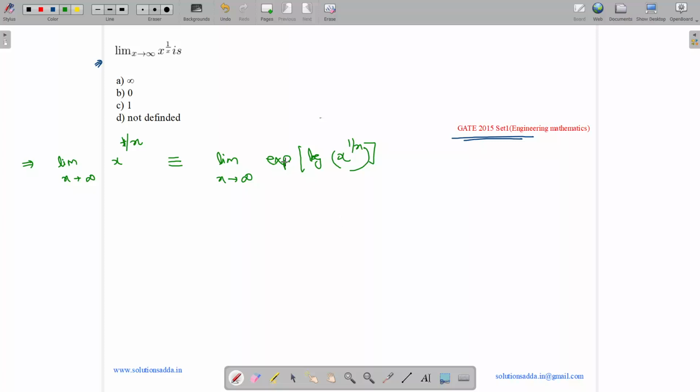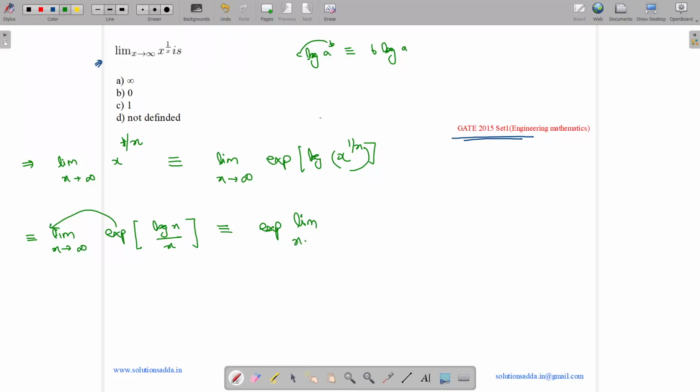Okay, now what is log a raised to the power b? It is equivalent to b log a, which means powers come downward. So this can be written as limit x tends to infinity, exponentiation of 1 by x log x. Now exponentiation is a continuous function, so it can be brought outwards. So it is exponentiation of limit x tends to infinity log x upon x.